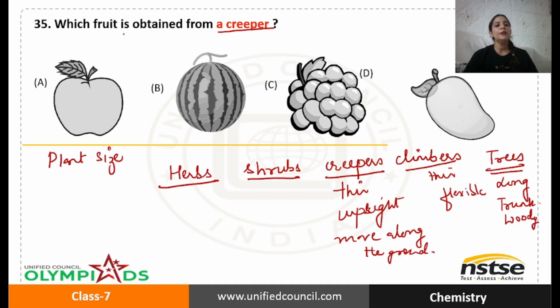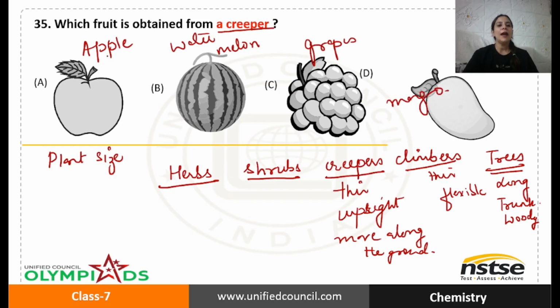So here we need to pick a fruit which is obtained from creeper. I hope you know that this is apple, this is watermelon, a quite heavy fruit. These are grapes, and this indicates mango. Now apple, where does it grow? It grows on trees. Watermelon, it is obtained from a creeper. Grapes, obtained from climbers. Mango, obtained from trees.